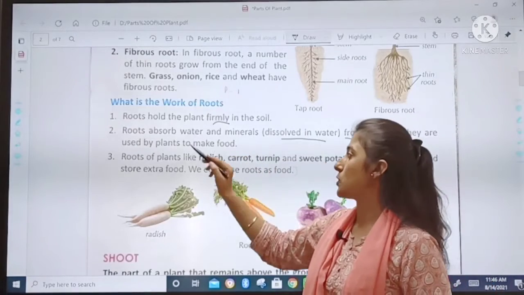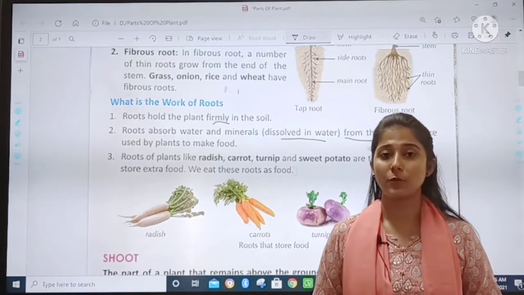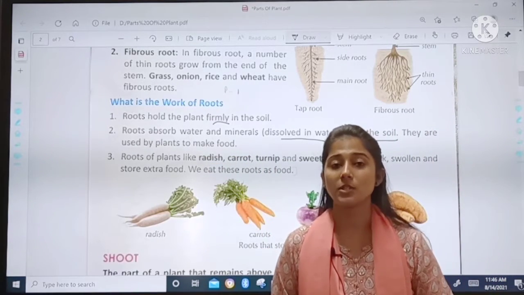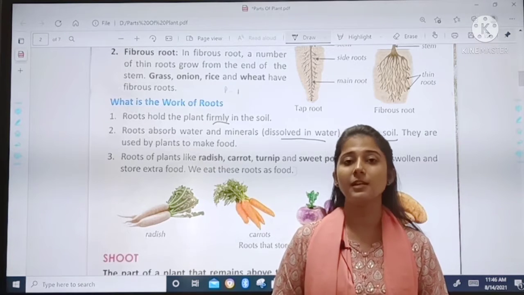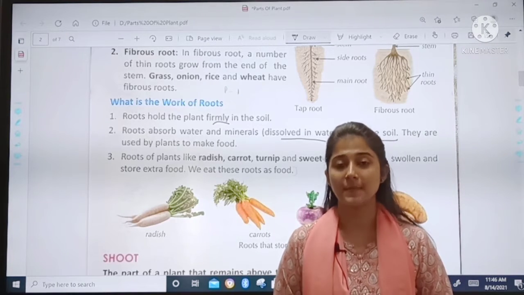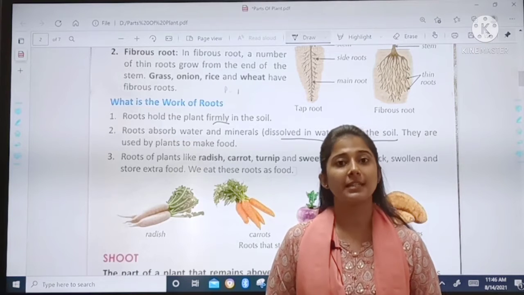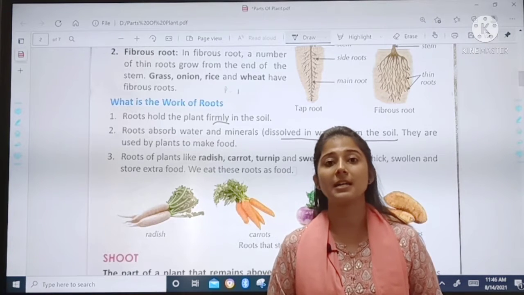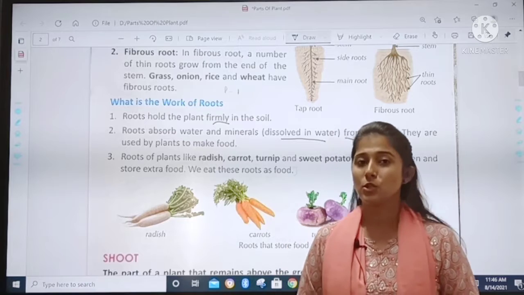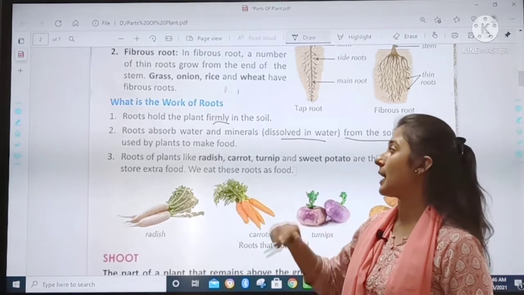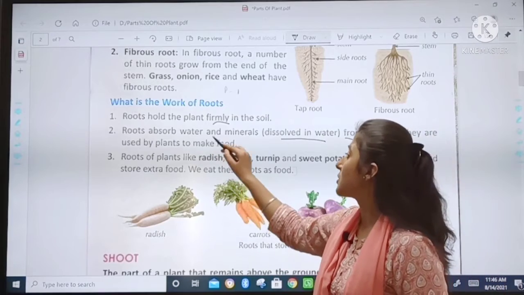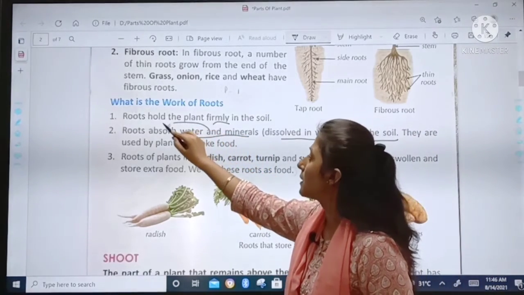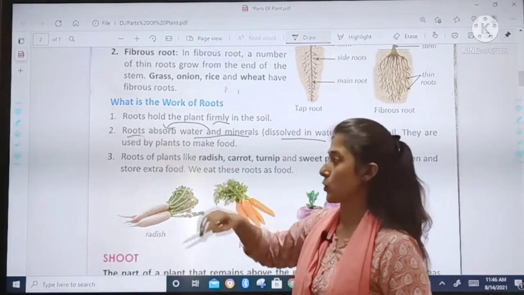They are used by plants to make food. Now these water and minerals are useful for plants to make food for themselves. We had studied in the previous chapter that plants make their own food. So they make their food with the help of water and minerals which are absorbed by the roots.